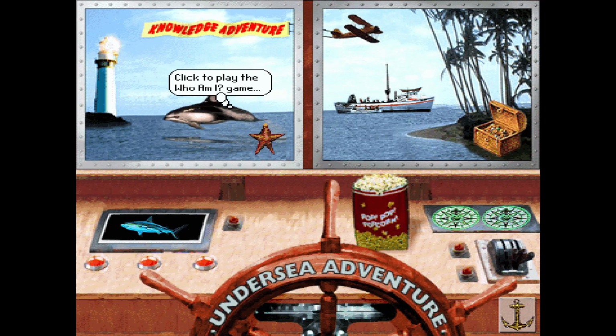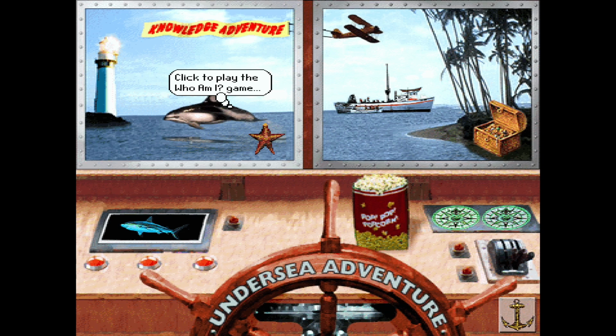So, what is Undersea Adventure? It's an edutainment title from Knowledge Adventure, the people who also did that 3D dinosaur game, which I haven't got around to playing yet. The music is spectacular. Like I said before, almost to the point where it detracts from the game because you're too focused on the music. So whoever did the MIDI score for that, kudos to you. Excellent stuff. The FMV was nice. I wasn't expecting it. I was expecting static images. And yeah, it's a perfectly playable and enjoyable edutainment title.